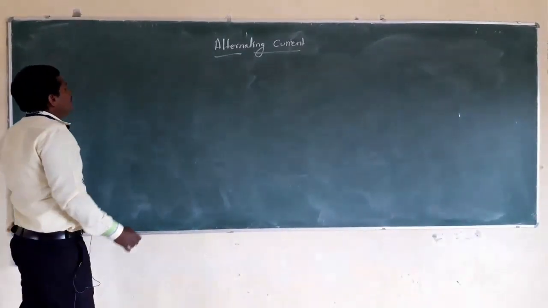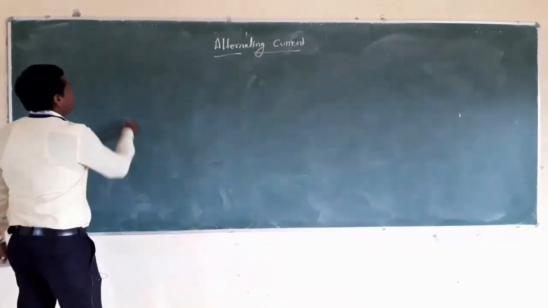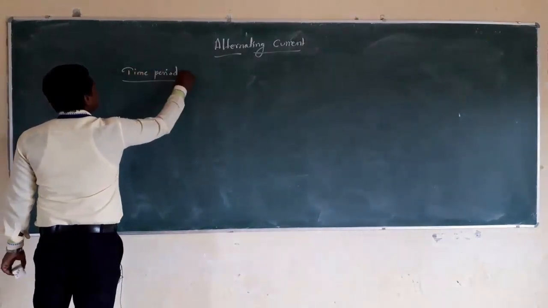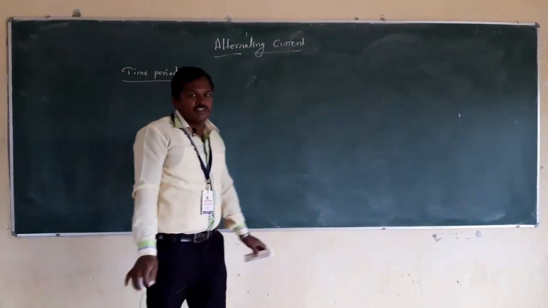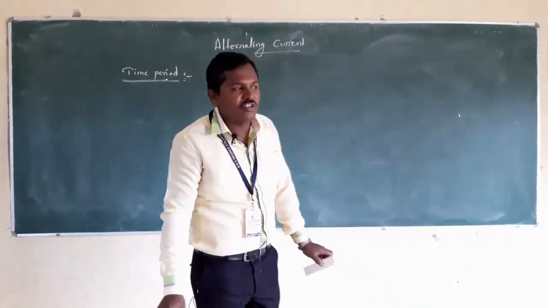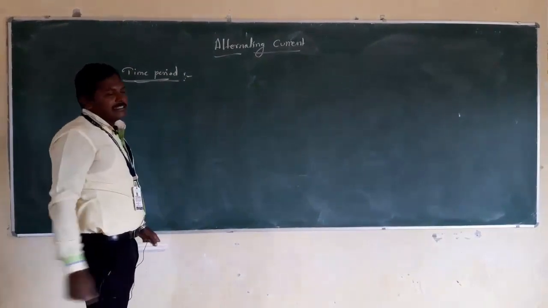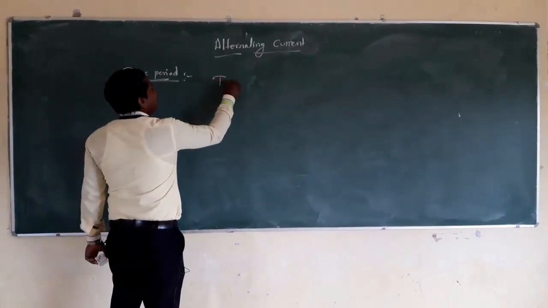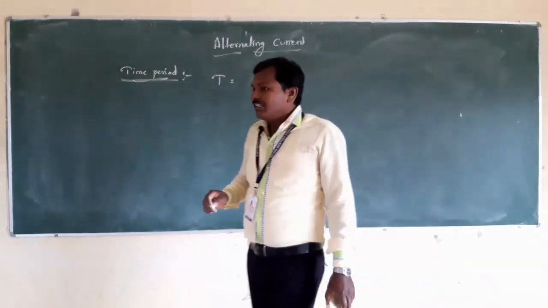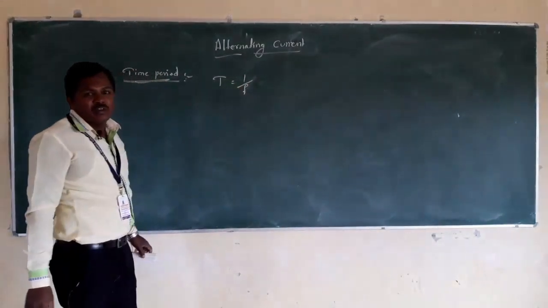Now, let us discuss some important concepts related to alternating current. Firstly, time period. In case of sinusoidal variation of an alternating current or alternating voltage, the time taken to complete one cycle is called the time period. Here the time period is represented by T. We know that the time period and the frequency are inversely proportional. Therefore, T is equal to 1 over f.